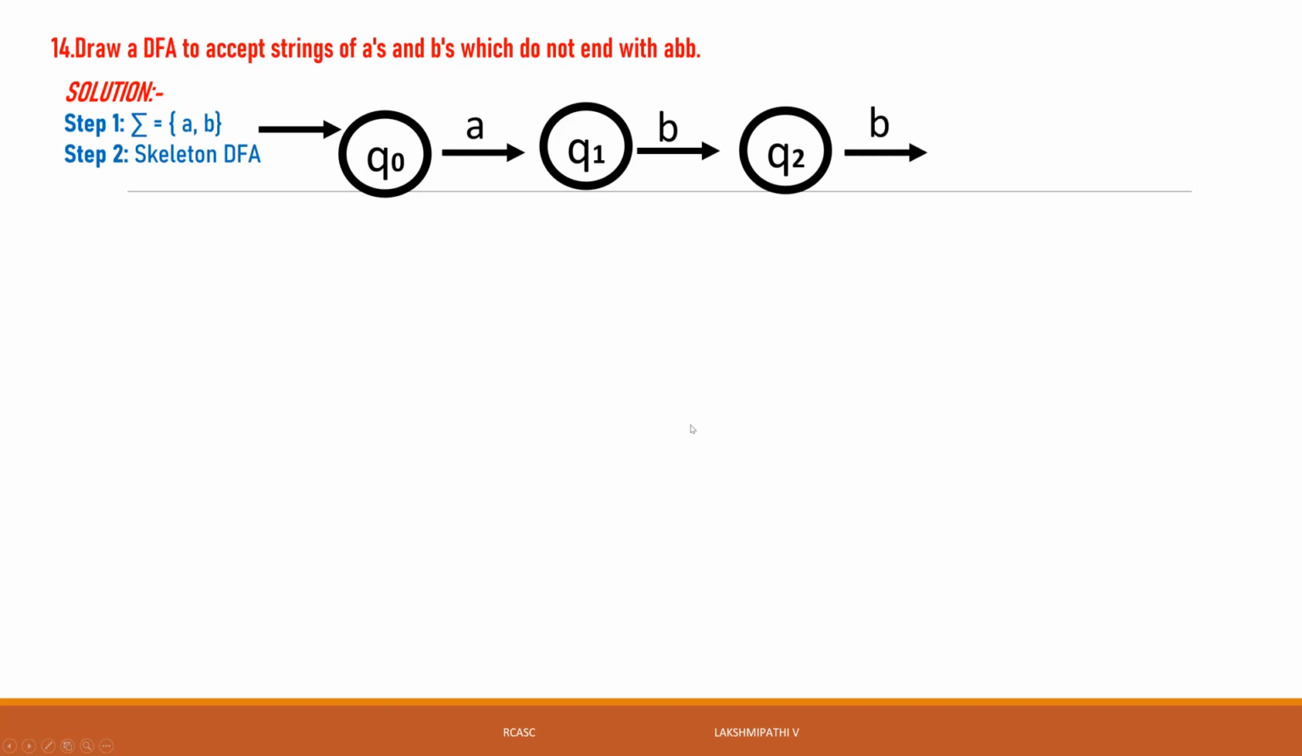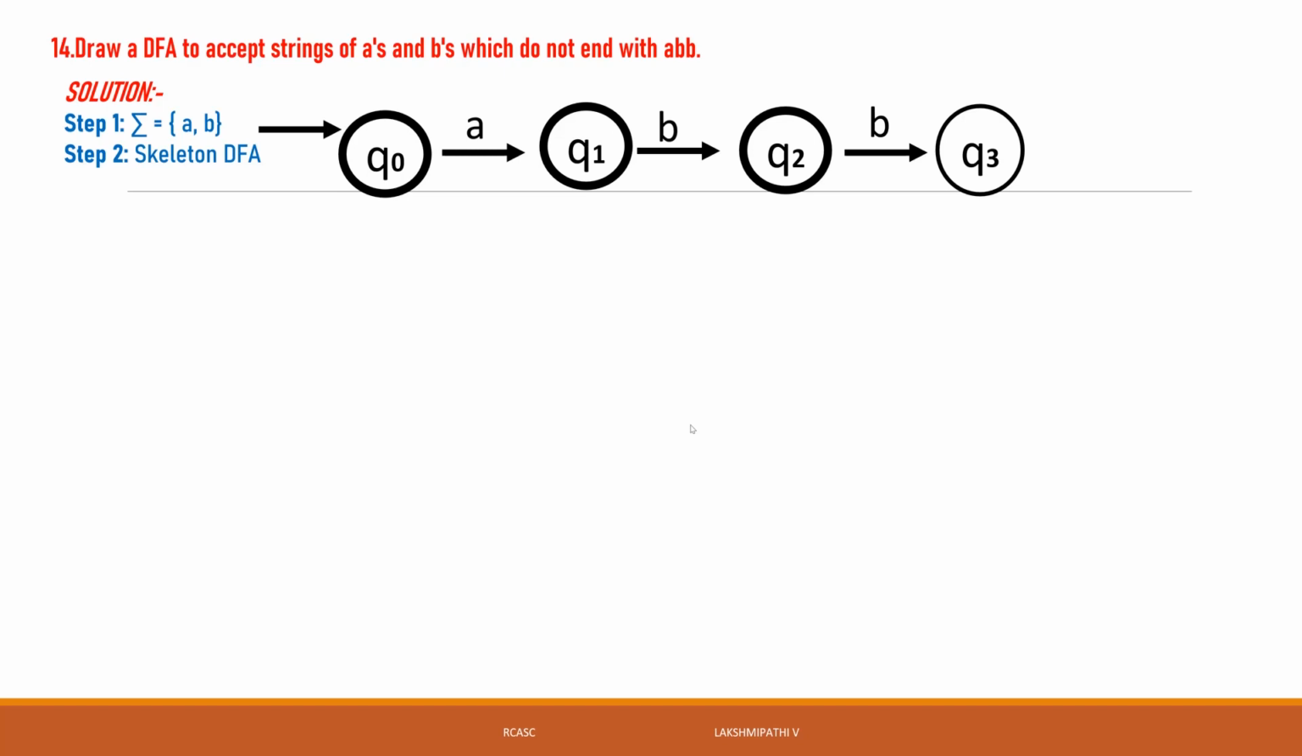But in this type of problem, we are not considering the minimum string as the final state, since the strings must not end with abb. For example, Q0 we can take as a final state, Q1 also, and Q2 also. Why are we not taking Q3? Because the string does not end with abb. That is why Q3 is not a final state.